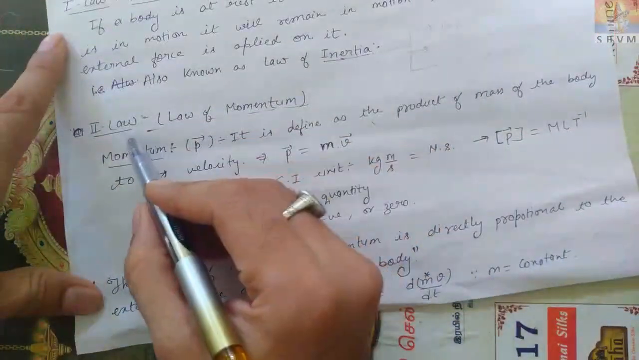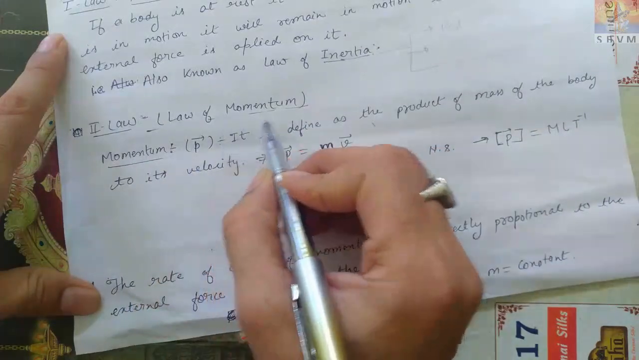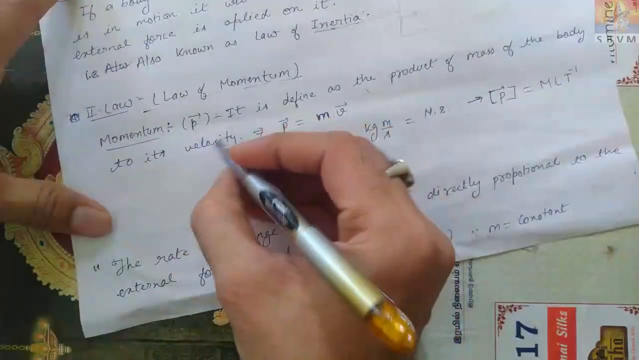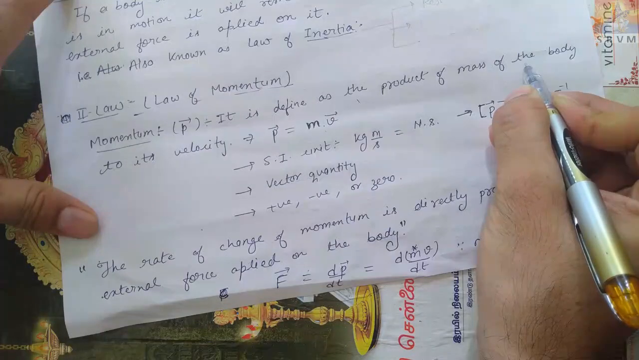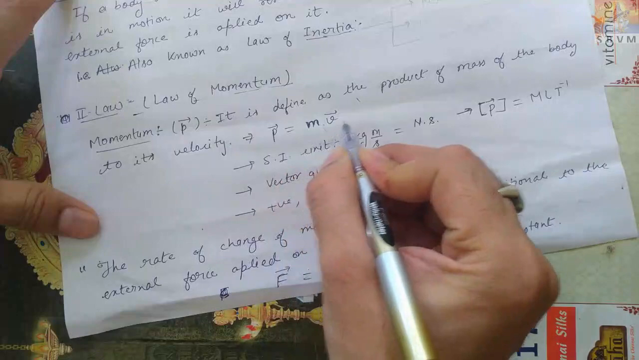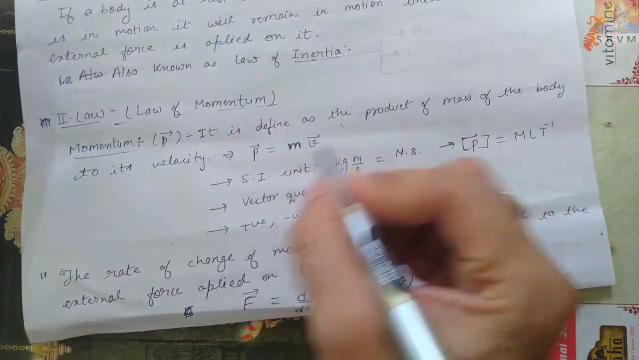Done. Now second law. Second law is also known as law of momentum. Why is it known as law of momentum? First of all, let us discuss what is momentum. Momentum is defined as the product of mass of the body and its velocity. P is equal to mv. Means momentum is nothing else but mass of the body into the velocity with which it is moving.